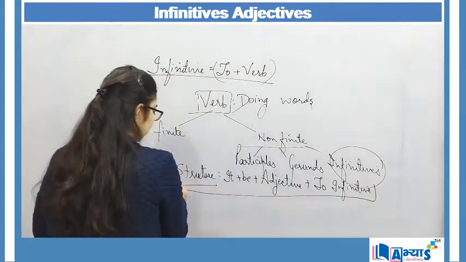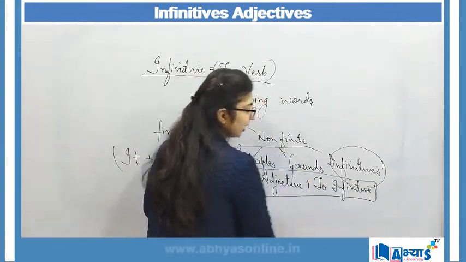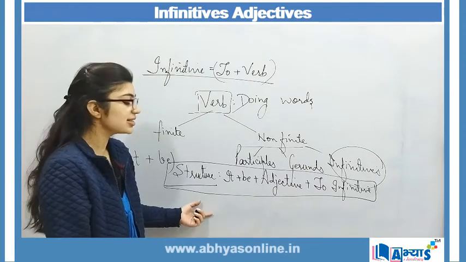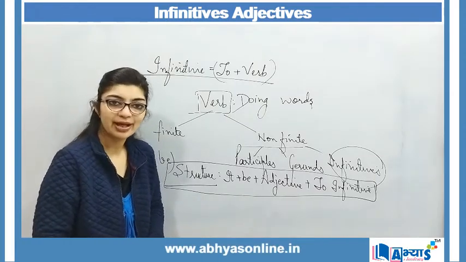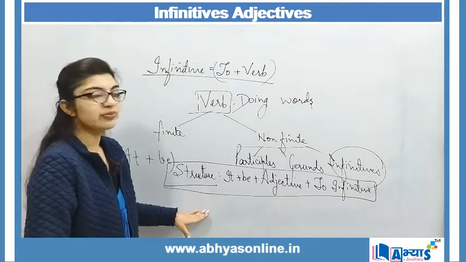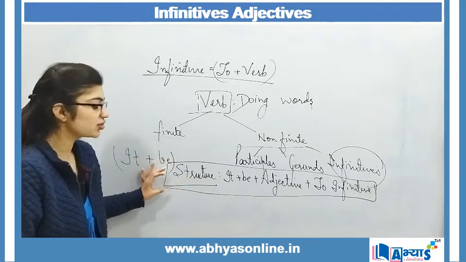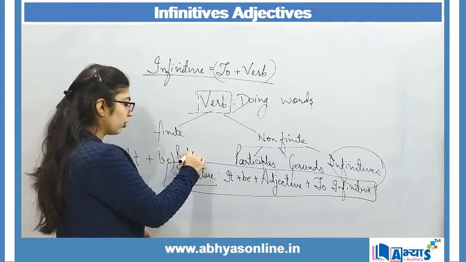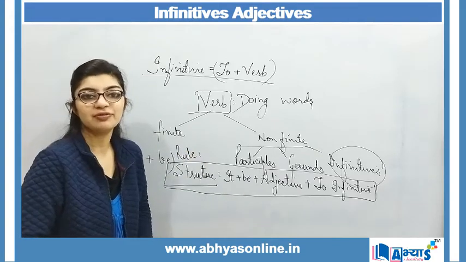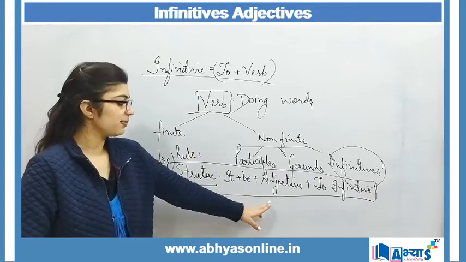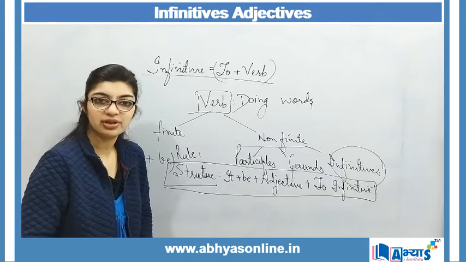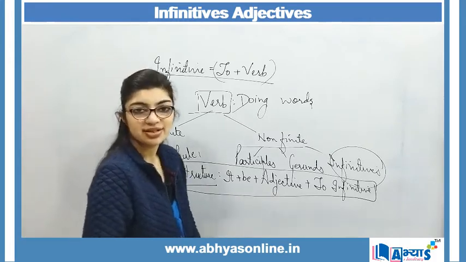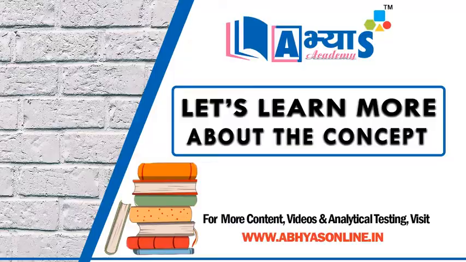This is the basic structure upon which we will be making sentences. In order to understand this structure in a better manner, let us form the sentences on the basis of this rule. The structure is also the rule that you have to follow while referring to infinitive adjective: it plus be plus adjective plus to infinitive. So let us understand this through examples.